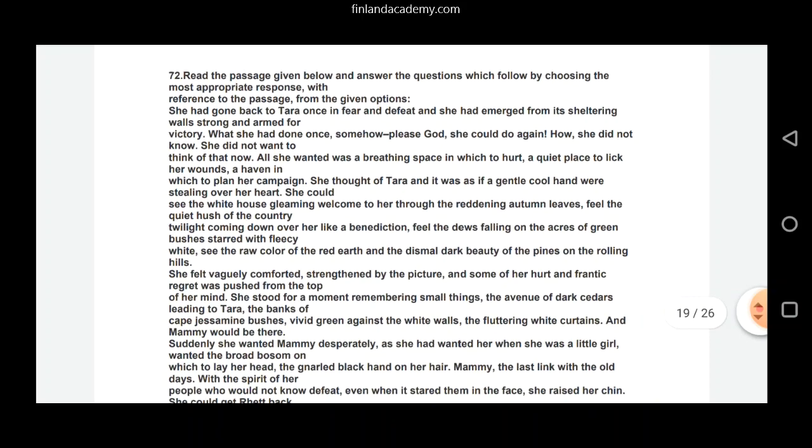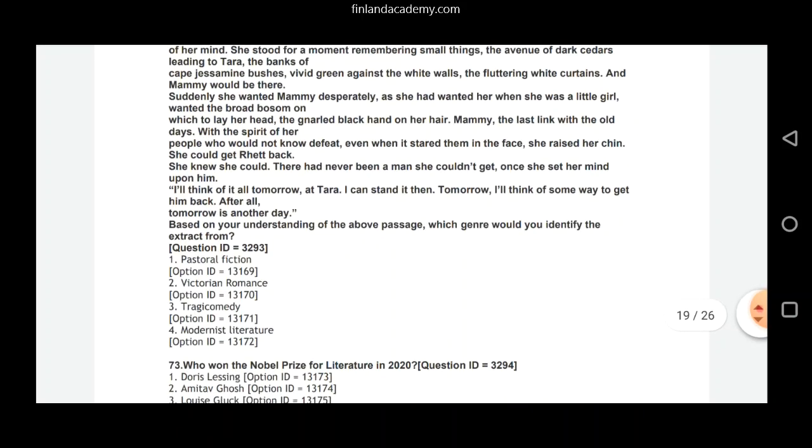Then we look at question number 72. Again, the passage remains the same. The question that follows it now is different. Let's read the question. Based on your understanding of the above passage, which genre would you identify the extract from? Pastoral fiction, Victorian romance, tragic comedy, or modernist literature? See, it is option 1, pastoral fiction.